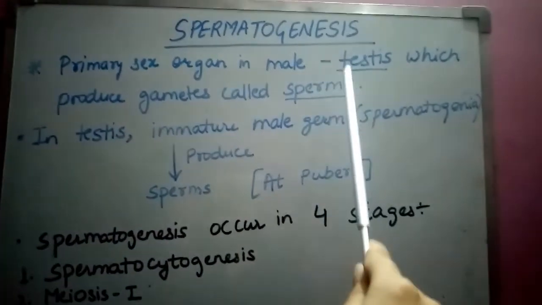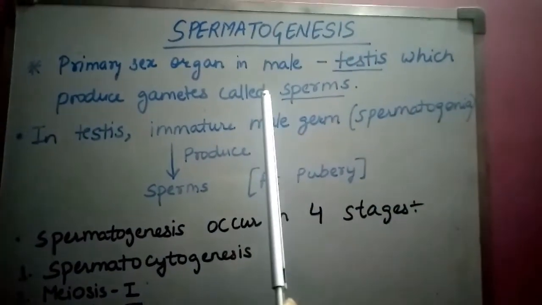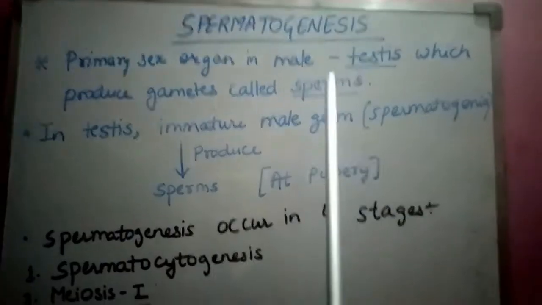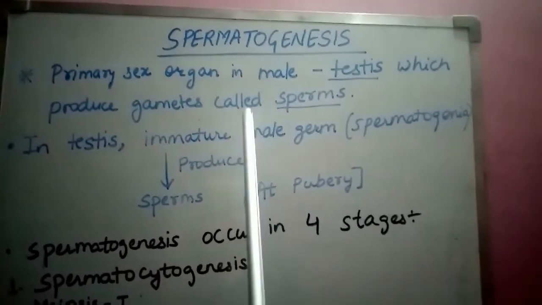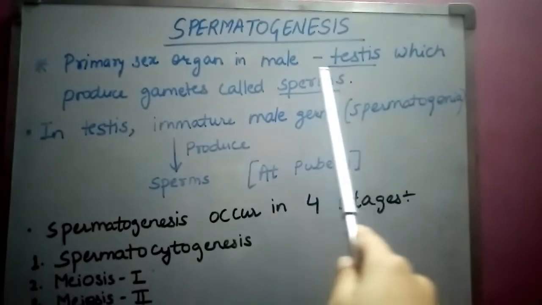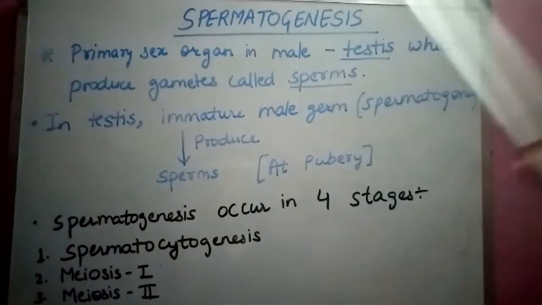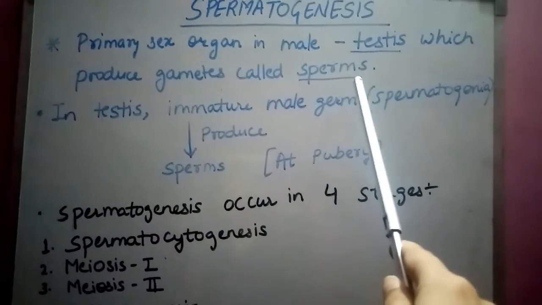spermatogenesis. So spermatogenesis is a process which is seen in males, a process where sperms are formed. So I am talking about the male reproductive system where the sperms form. The primary sex organ in male is the testis. You can see here testis, which produces gamete called sperm. So testis produces the gamete called sperm.